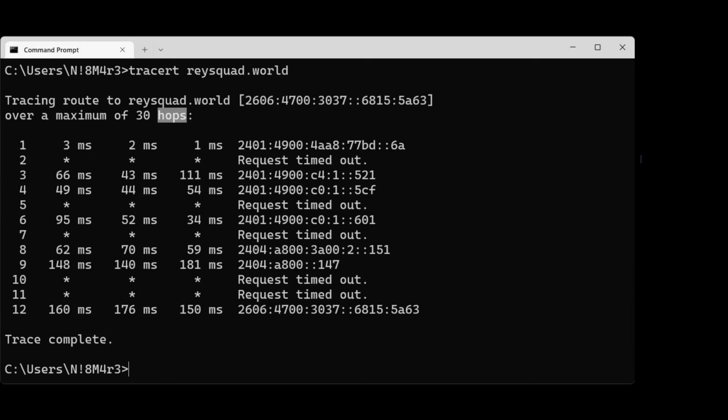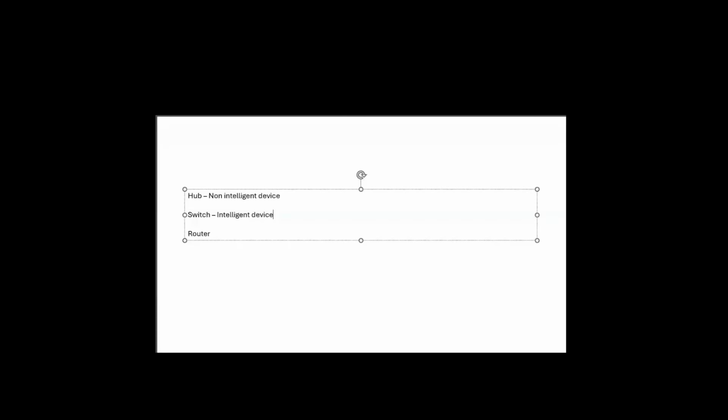Now coming back to our session, we have seen that an IP address is mandatory for us to communicate with the network, to create the network. The IP address can be called the identity of the device. Consider a house. If you want to send a post or any parcel to the house, how can you send it to that particular address?